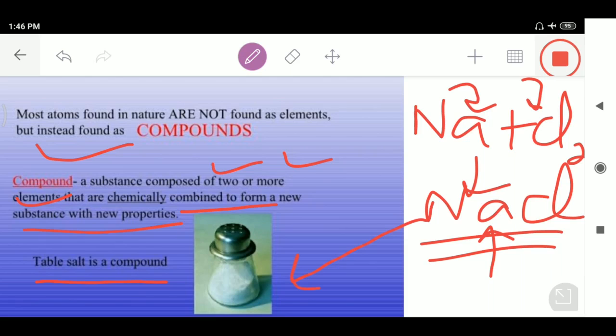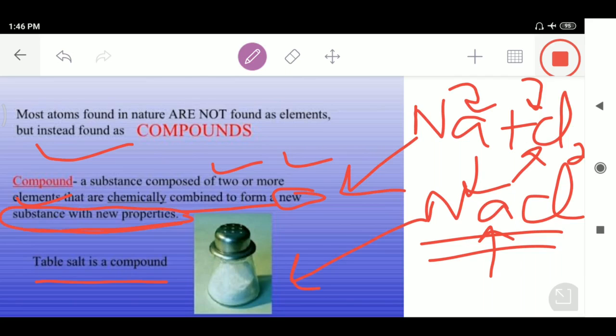Look, sodium is a metal. It's having its own properties. Metals do have their own properties, and as far as chlorine is concerned, chlorine is a non-metal. Non-metals do have their own properties, and the sodium chloride is having entirely different properties than that of the sodium, than that of the chlorine. That's why I told you people that a compound is a substance composed of two or more elements that are chemically combined to form a new substance with new properties.